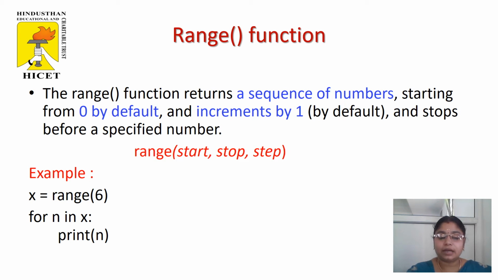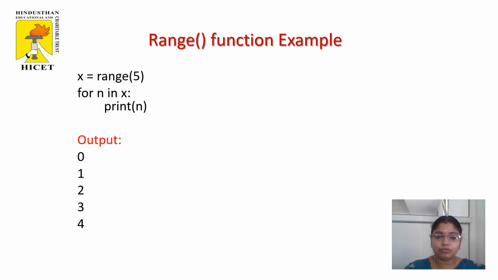Here is a small example that clearly explains the range function. We declare a variable x equal to range of 6. So in range, every n value will be taken as n minus 1. For n in x, n is an iterating variable and x is a sequence. So if you print the n value, it goes from 0 to 5. This is an example for range function.